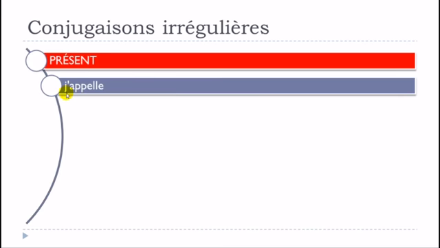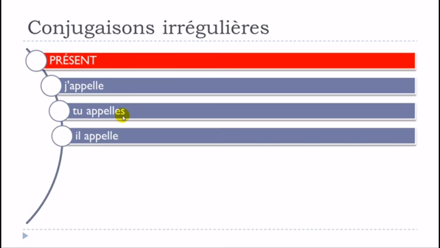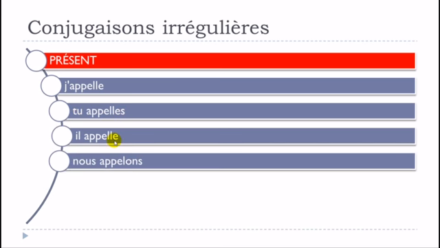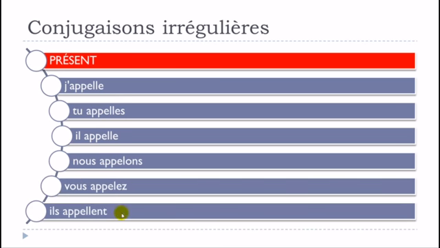So it will go like j'appelle, tu appelles, il appelle, nous appelons, vous appelez, ils appellent. Okay, so if you look carefully, you can see that the je, tu, il, and then the ils plural form are concerned, because you can see that we will double the L. You will have to put another one.